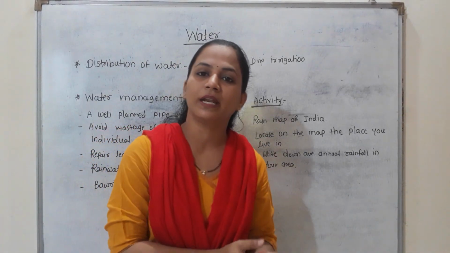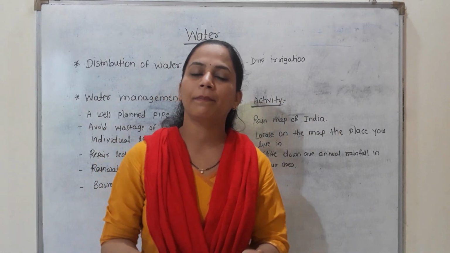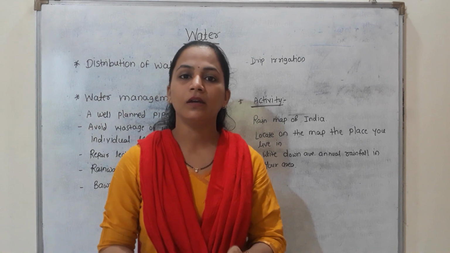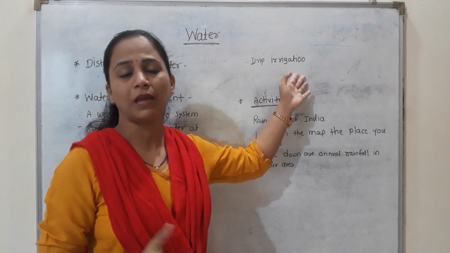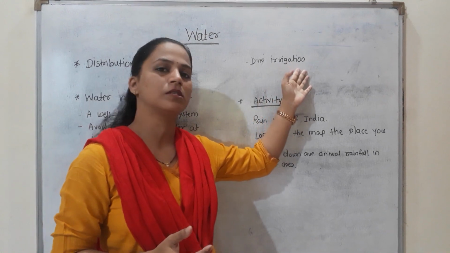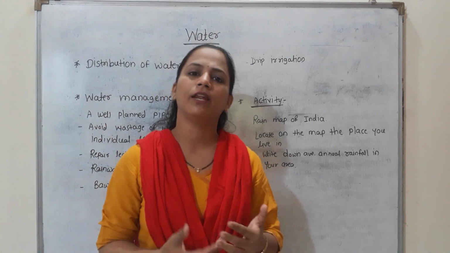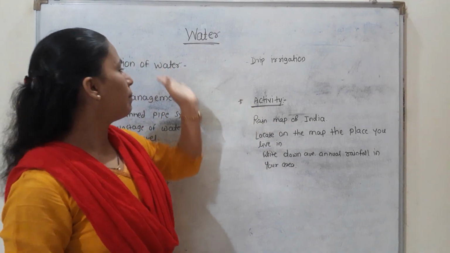Nowadays farmers are using the drip irrigation system. What is the drip irrigation system? It is watering all crops by using narrow tubes or narrow pipes near the roots, at the base of the crop. Nowadays farmers are using the drip irrigation system. It helps to prevent water loss, and it is also very useful for the growth of the crop. So this is about water management.